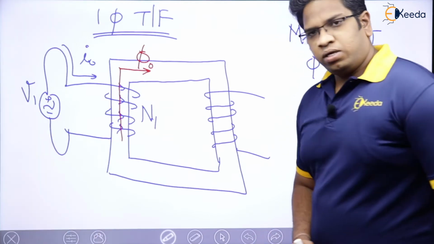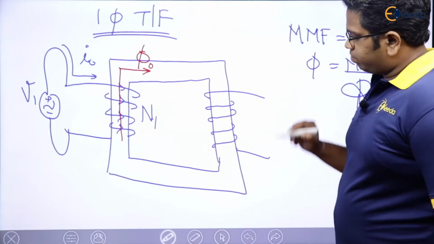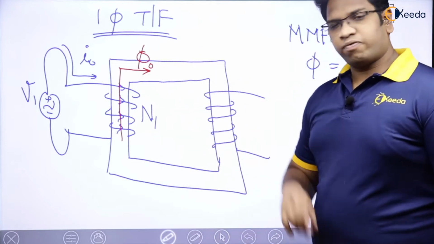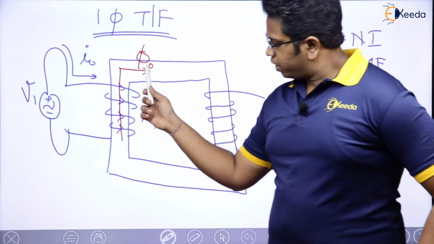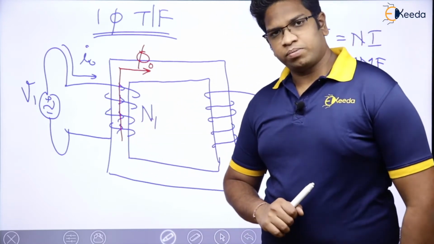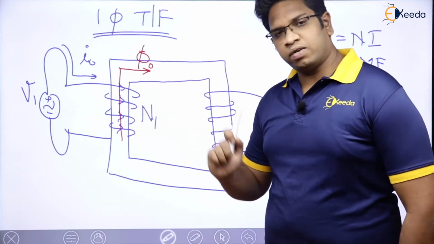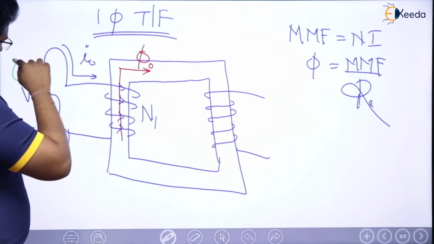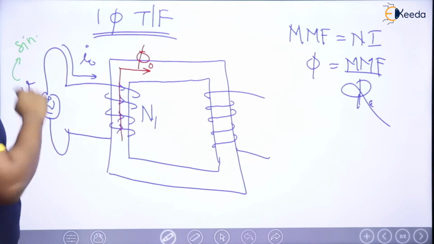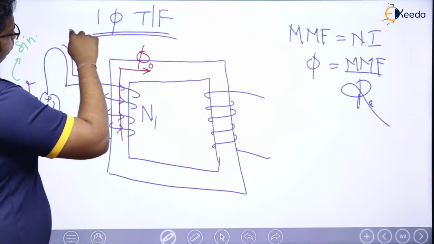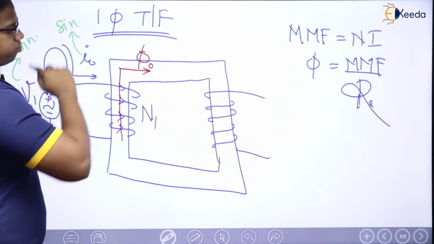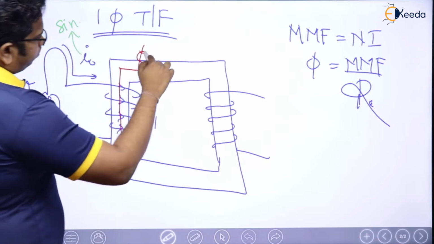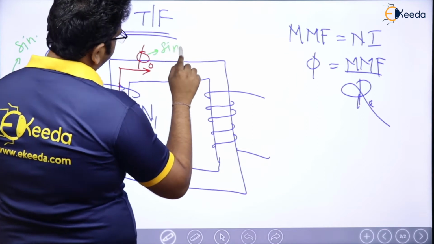Now see here, this particular flux phi naught is linking N1 number of turns. Now please tell me, if V1 is sinusoidal, then I0 is also sinusoidal, and then phi naught is also sinusoidal.